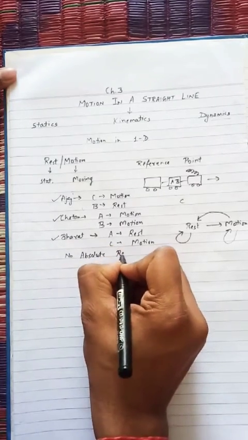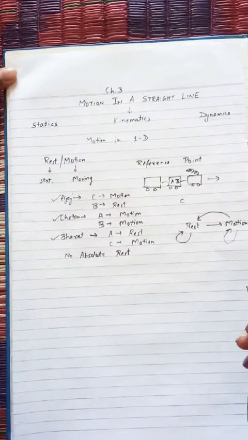Why no absolute rest? Because the whole universe is moving, and when everything is in motion, then every particle is in motion. There will be no rest situation. So we can say that no absolute rest is known till yet. So no object in the universe is in the state of absolute rest.